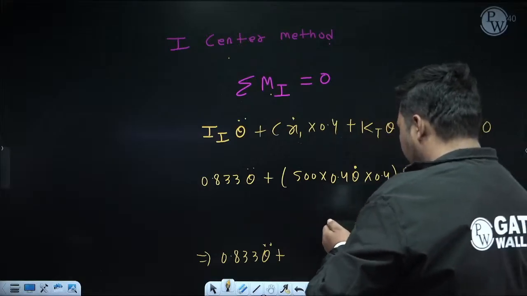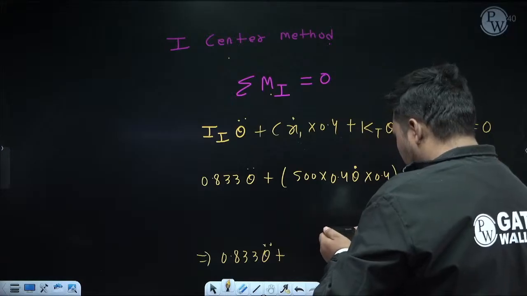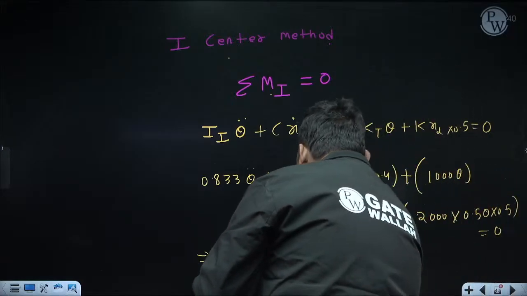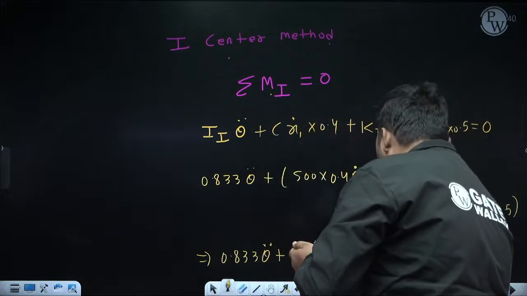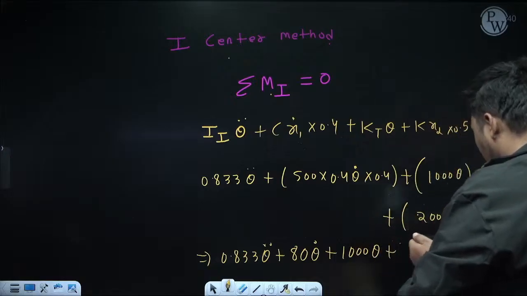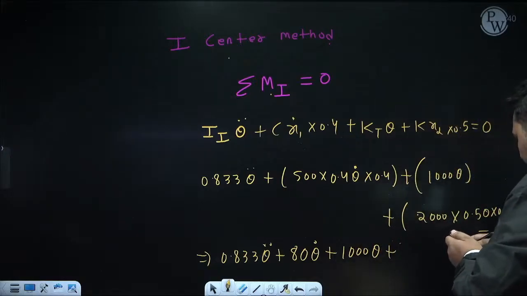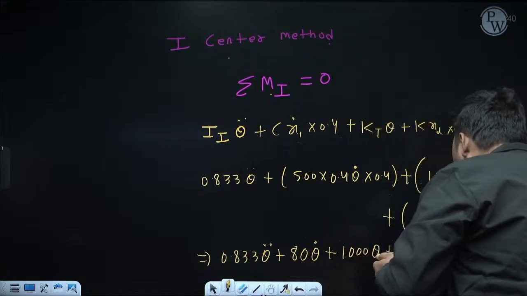Into 500 into 0.4 into this 0.4. It is coming 80 theta dot plus 1000 theta plus, now this part 2000 into 0.5 theta into 0.5. So it is coming 500 theta equal to 0.